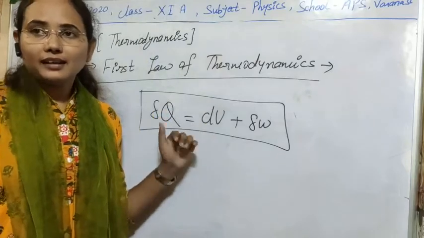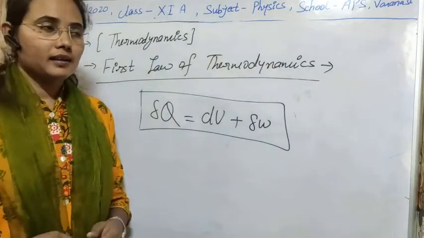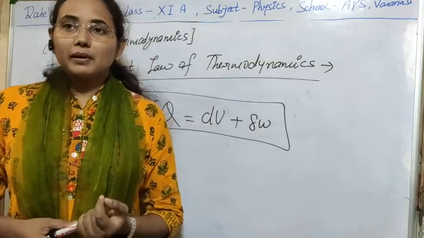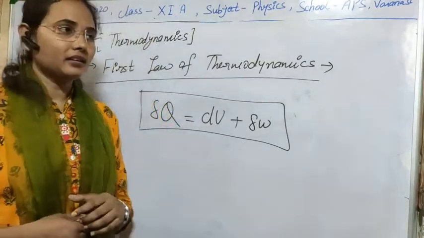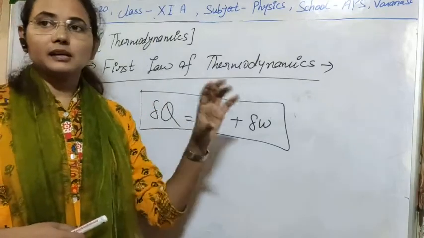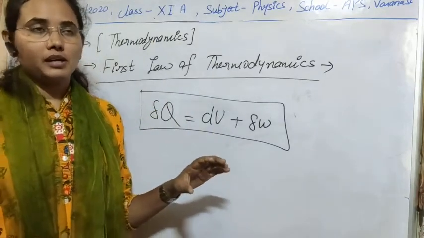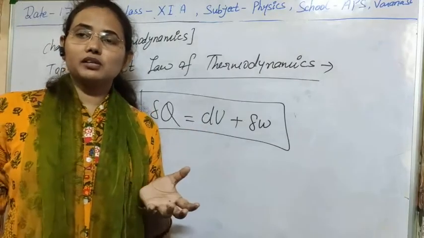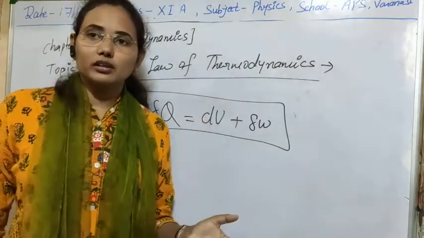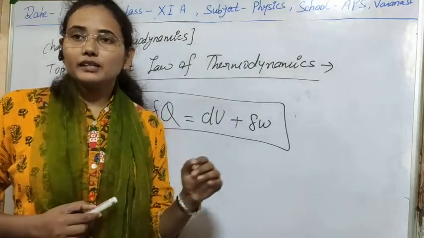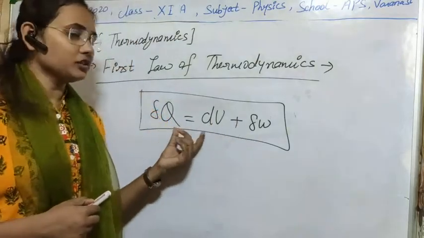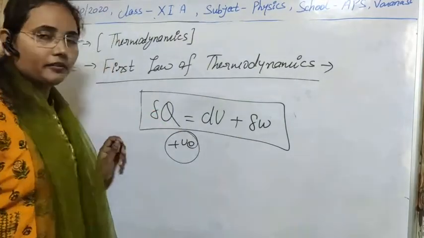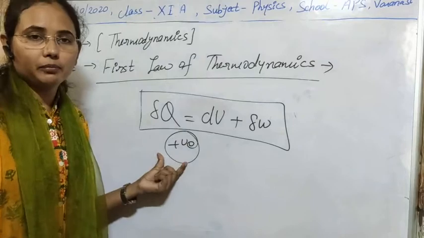Now, what sign convention can arise in this system? Suppose we are supplying heat to the system. That heat energy is supplied to the molecules of the system, and the molecules use this heat to do some work. So if heat is supplied to the system, heat will be positive.